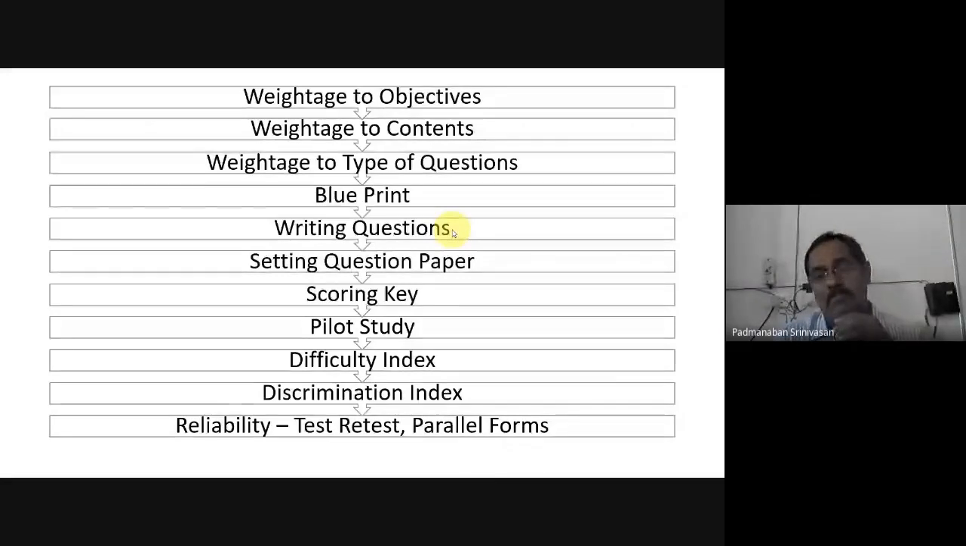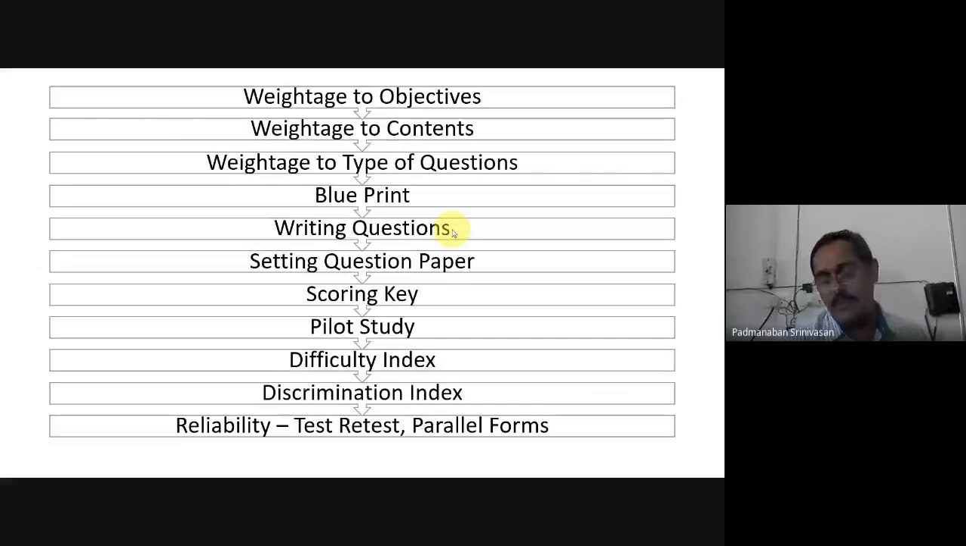Okay. So we have the question. Now let us prepare a blueprint, and then let us set a question paper. That is our agenda in today's class. And the remaining things, maybe scoring, if time permits, otherwise we'll see in the next class.